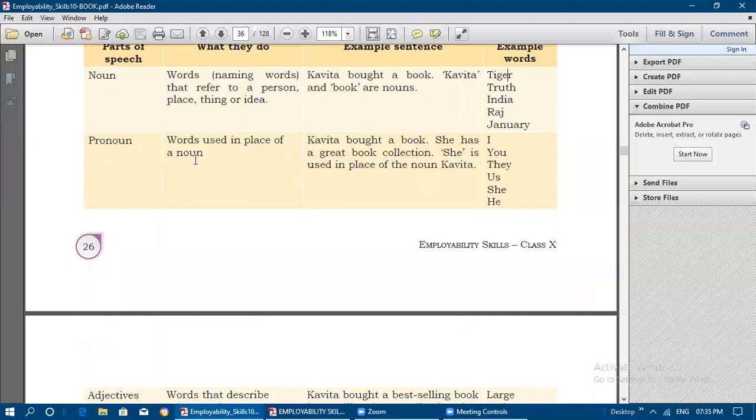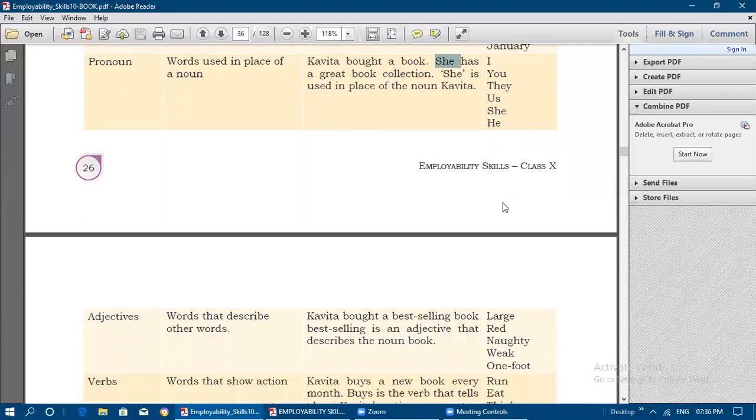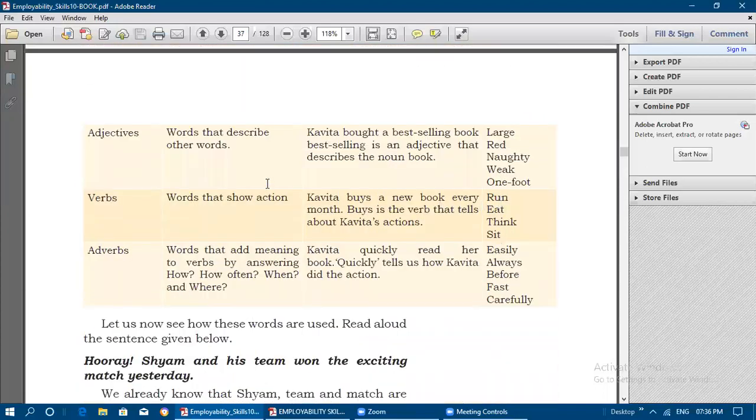Words used in place of a noun: in the place of a noun, we can use a pronoun. Kavita bought a book. She has a great book collection. She is used in place of the noun Kavita. So instead of repeating Kavita many times, we can use she. Words used in place of a noun are called pronouns. Examples of pronouns: I, you, they, we, us.